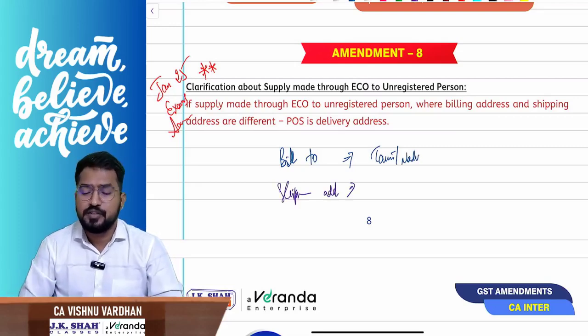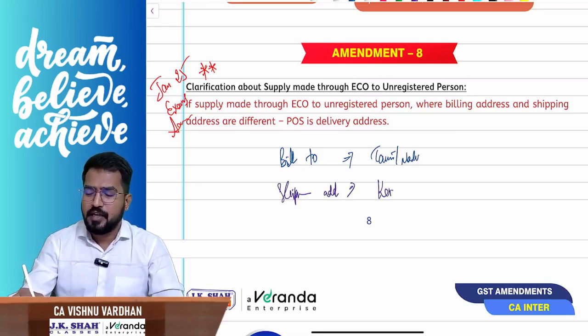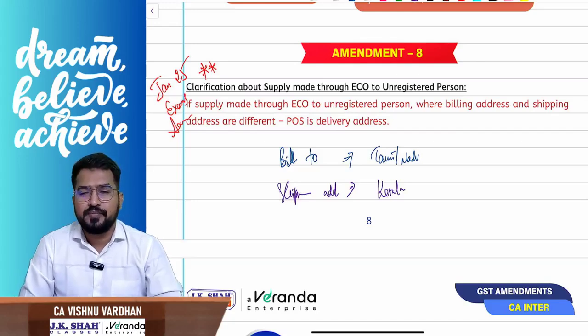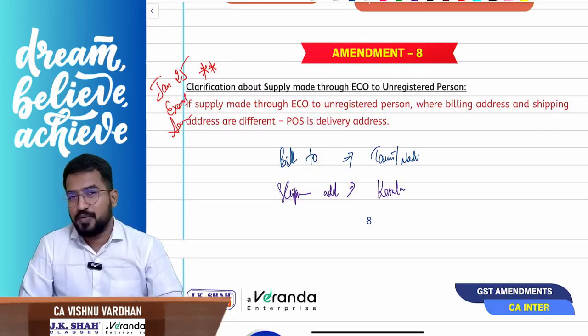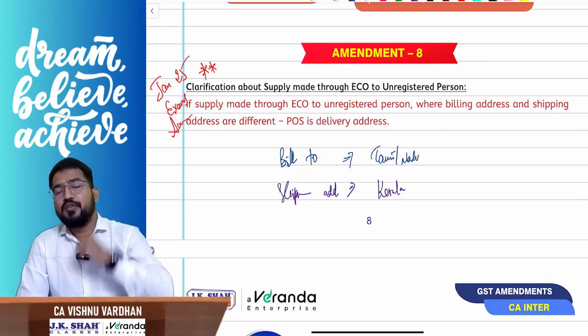The shipping address, you will say, let us assume Kerala. Okay. Don't ask me why Kerala, even I don't know. Right? So shipping address Kerala. Right? Now in that case, what will be the place of supply?